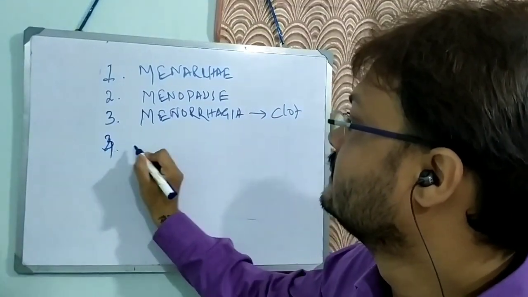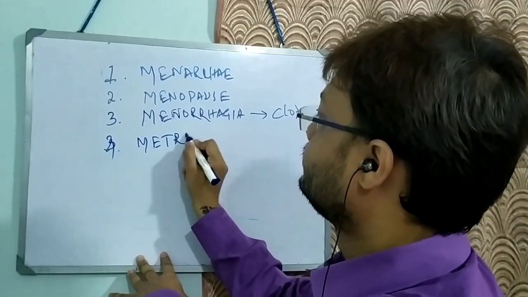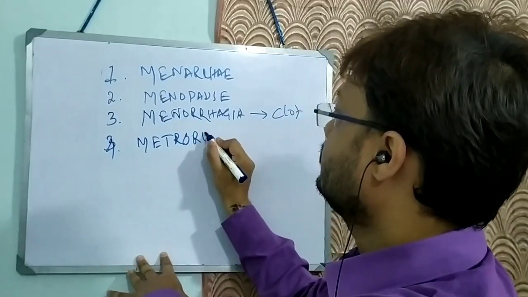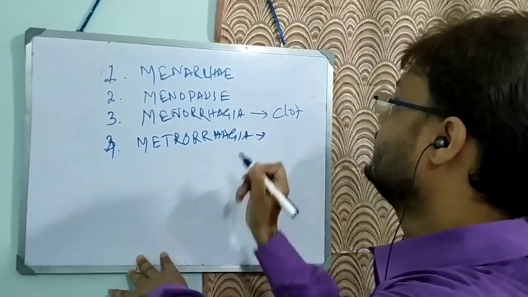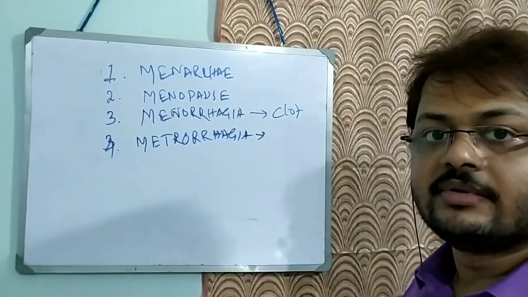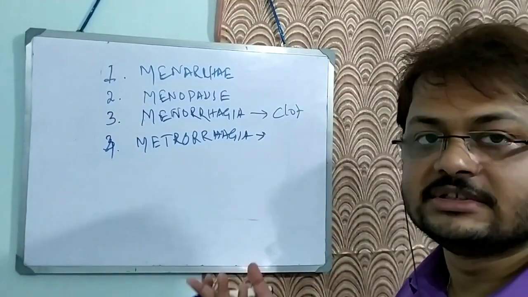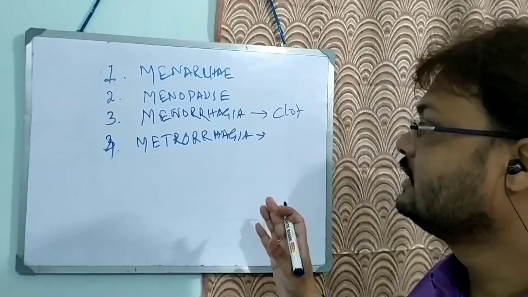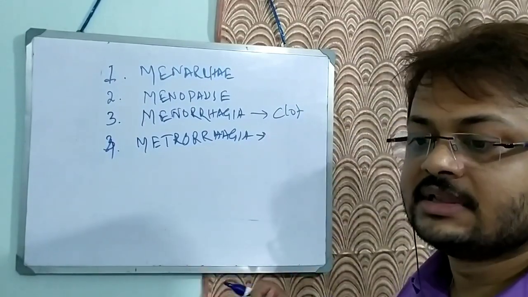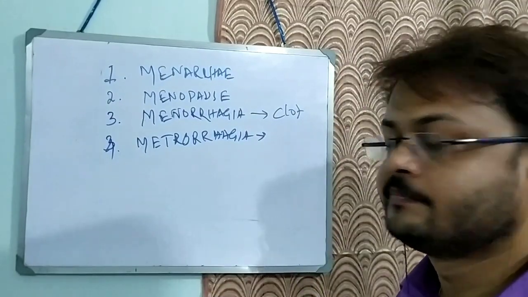Number 4, metrorrhagia. What is metrorrhagia? Metrorrhagia means presence of abnormal bleeding in between two periods. Bleeding is also known as menstruation, and sometimes as periods. So during normal menstrual cycles, if there is bleeding in between the normal menstrual cycles, that is known as metrorrhagia.